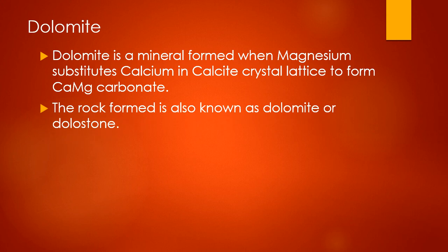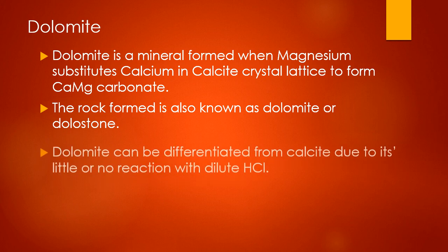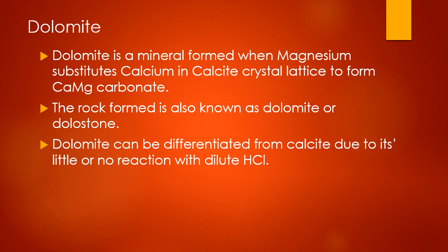The rock formed is also known as dolomite. It is rare for the mineral name itself to be the rock name, although many scientists distinguish it by using the name dolostone. Dolomite can be differentiated from calcite due to its little or no reaction with dilute hydrochloric acid.